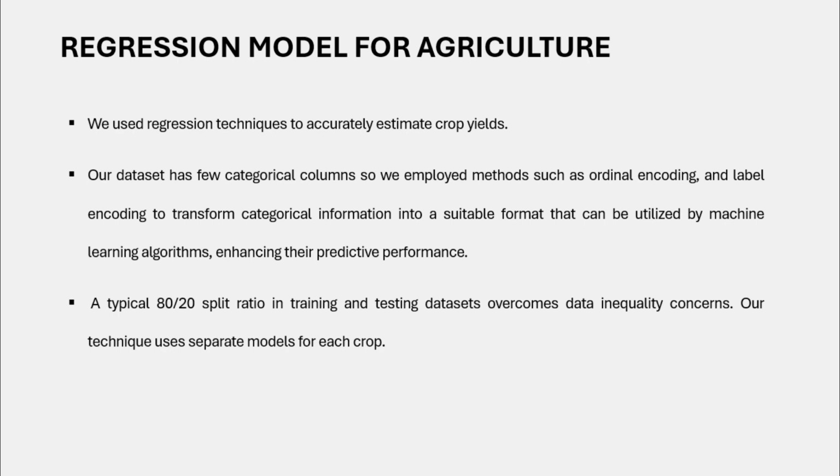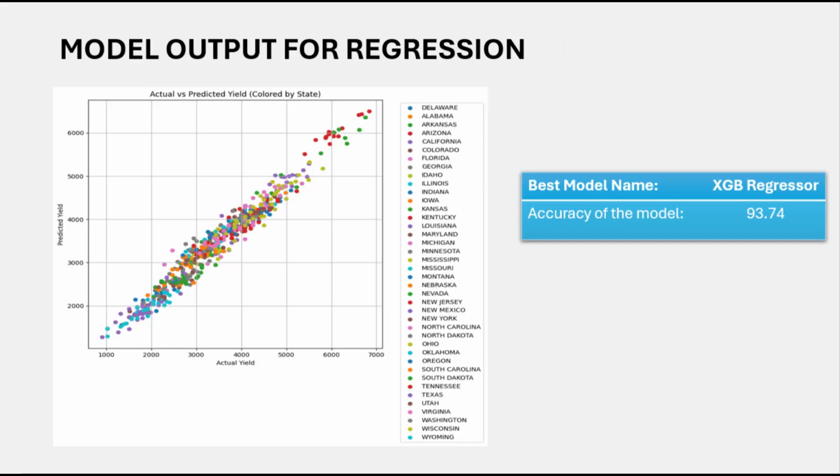To address data imbalance concerns, we split our data into an 80/20 ratio, that is 80 for training and 20 for testing. And our technique uses separate models for each crop to improve the accuracy and effectiveness of our predictions. This is the output for the regression model. We used an XGB regression model and we got an accuracy of 93.74.